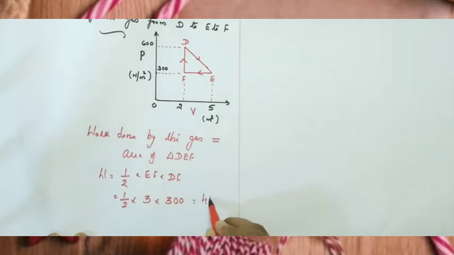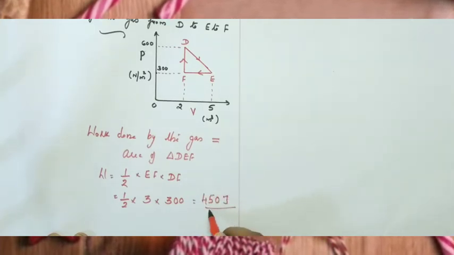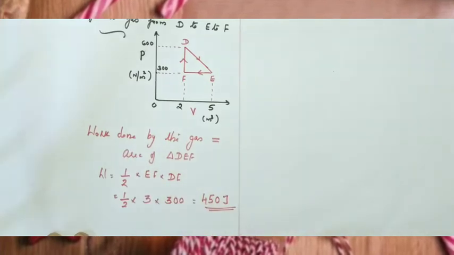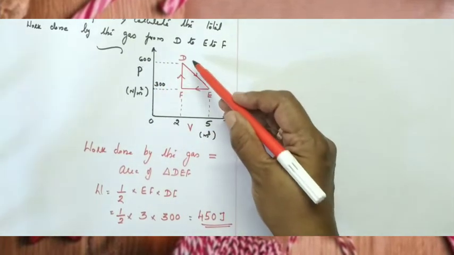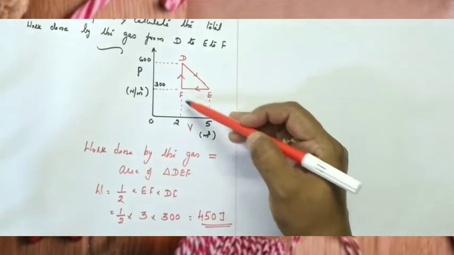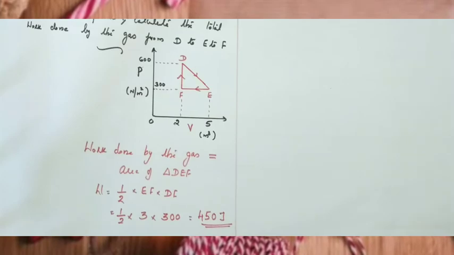Simplifying, the answer is 450 joule. Since it is work done, the answer is 450 joule. So in the pressure volume indicator diagram, work is always given by the area under the graph. Here work is given by the area of the triangle DEF. Okay children.